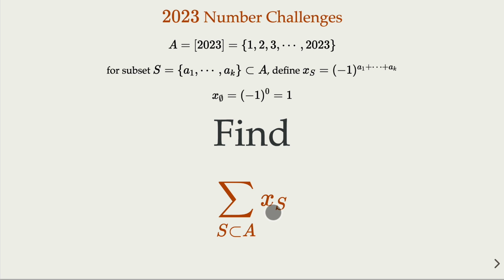So each value is either 1 or -1 depending on whether the sum of the elements in the subset is odd or even. It may be complicated, but make sure you understand the meaning of what we're looking for. Pause the video, try to solve the problem.